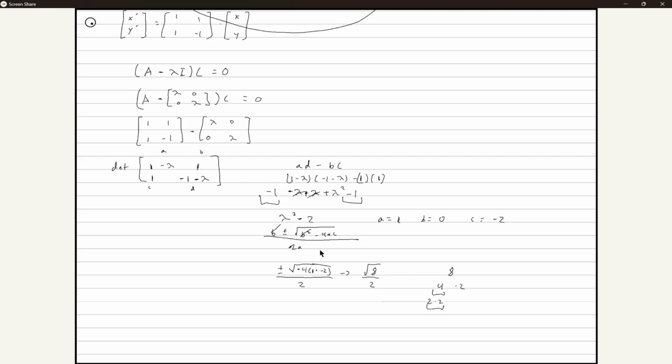Okay. Cool. But yeah, this will be transformed into 2 square root of 2 over 2. These two get canceled out. So we have lambda. What's lambda? Lambda is equal to plus or minus the square root of 2. Okay? Do you guys get how I got lambda here?